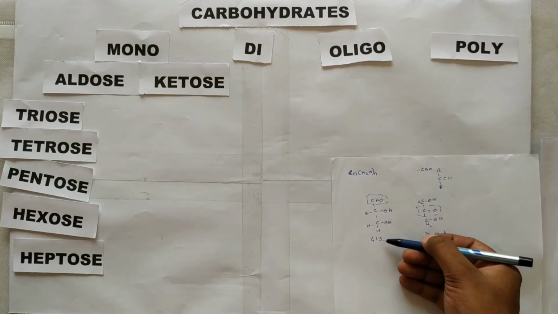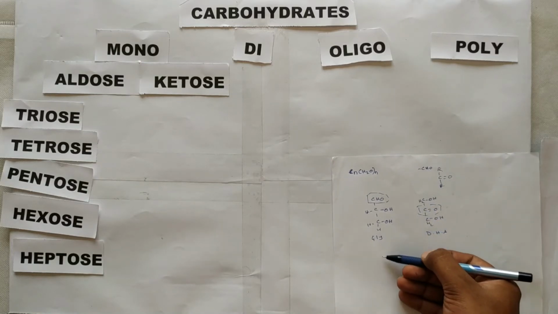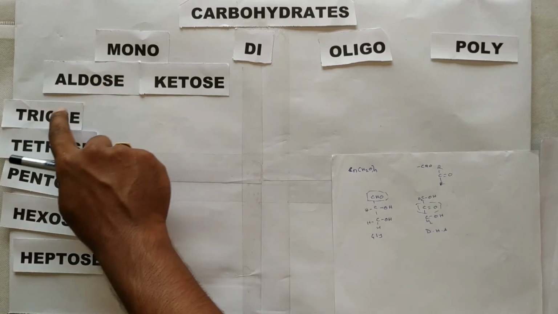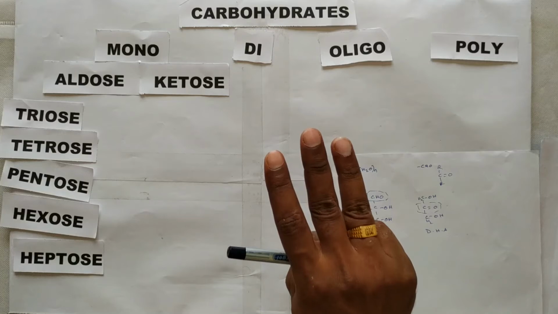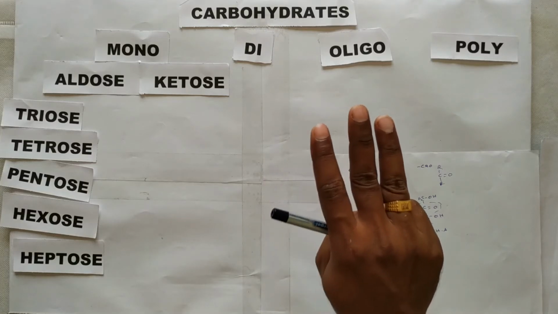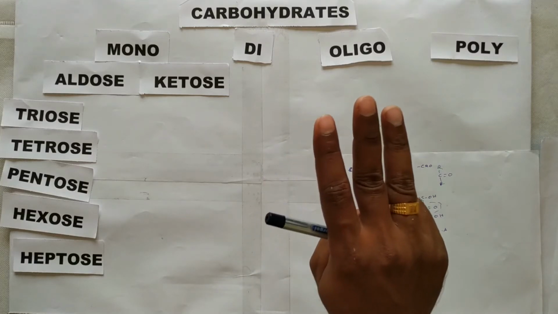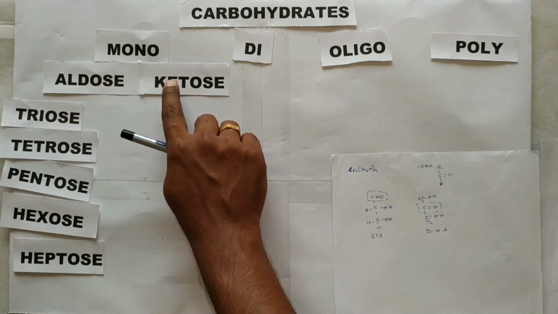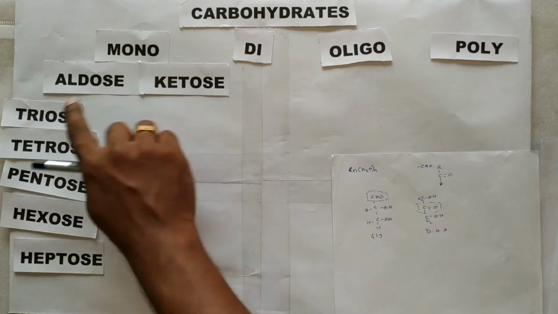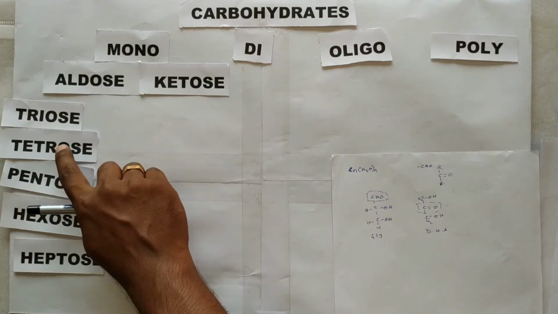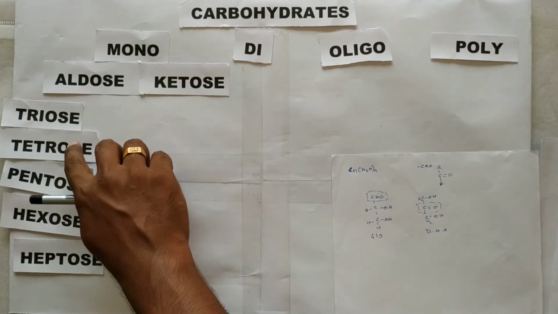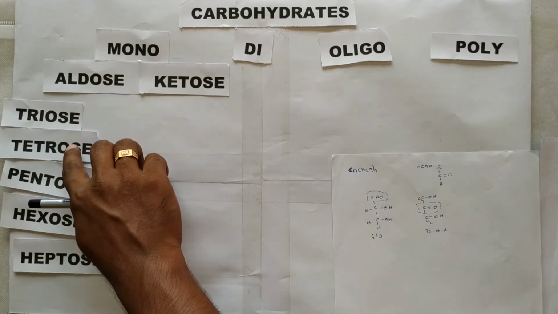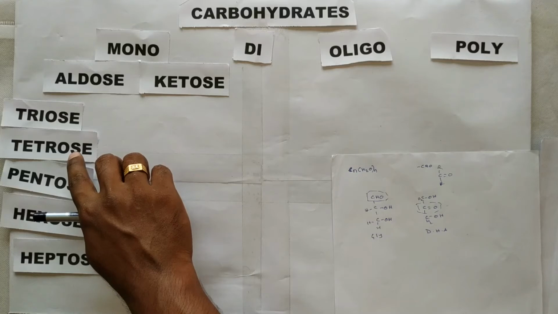So what happens if there are 4 carbon, 5 carbon, 6 carbon, 7 carbon? This is how the classification was given. If a triose, a 3 carbon molecule, has a functional group of aldehyde, it can be considered an aldotriose. If it consists of a ketone, it can be called a ketotriose. The same thing, if a 4 carbon molecule has an aldose functional group, it can be considered an aldotetrose. Same thing, ketotetrose.